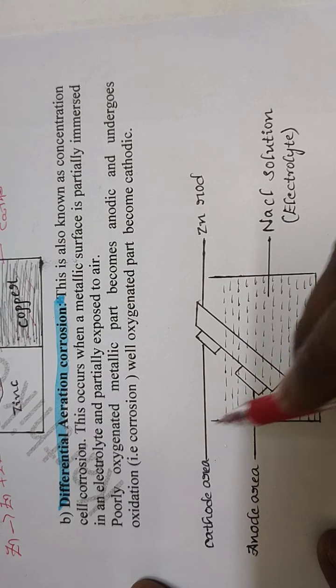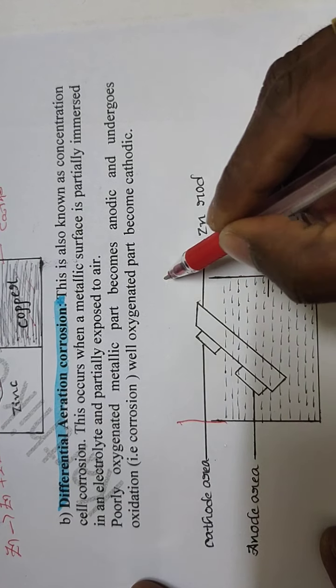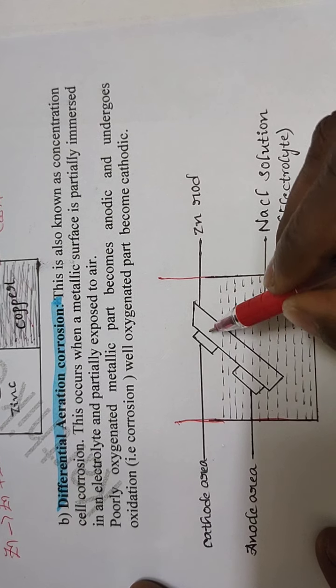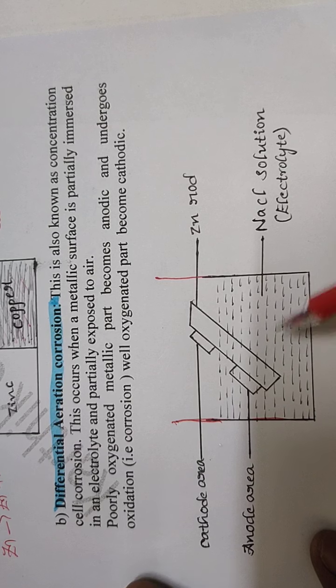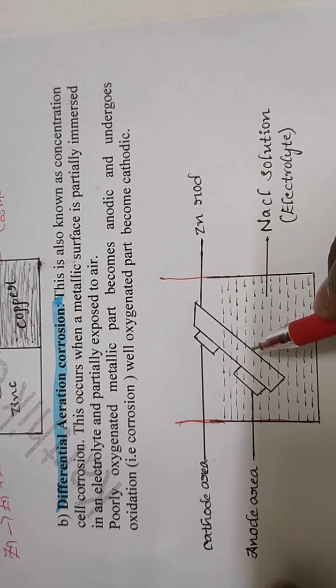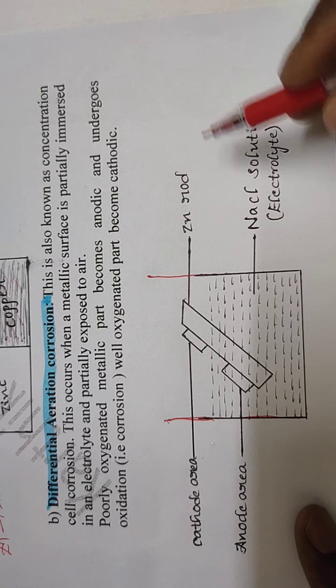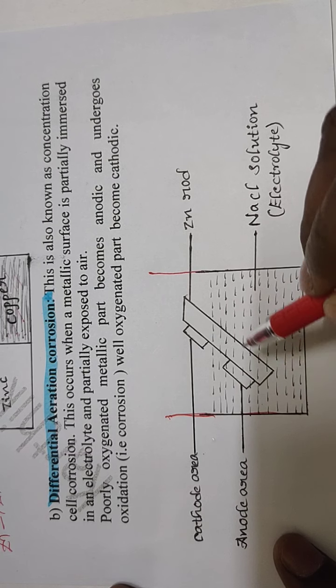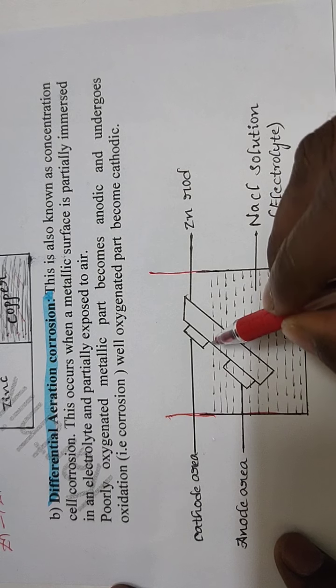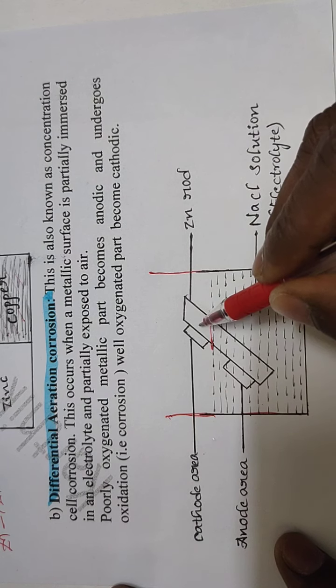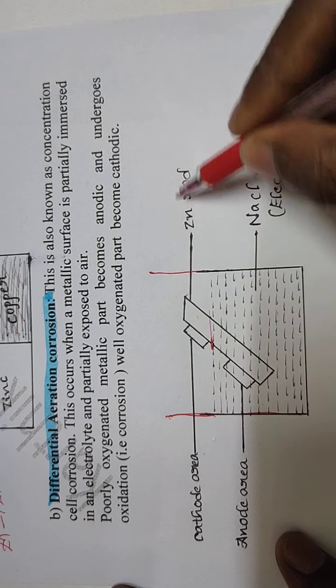When a zinc rod is dipped in an electrolyte solution of NaCl, what we observe here is that this part is the more oxygenated, more aerated part.